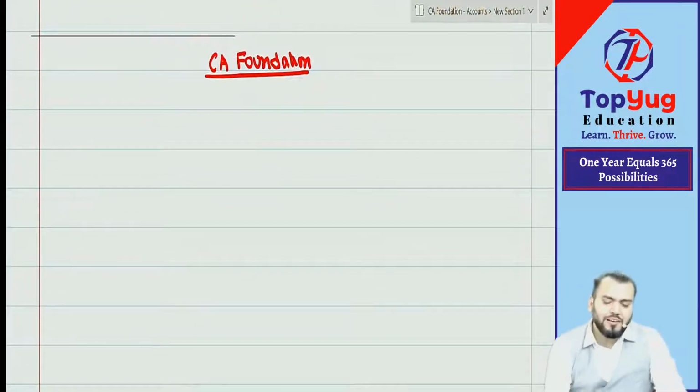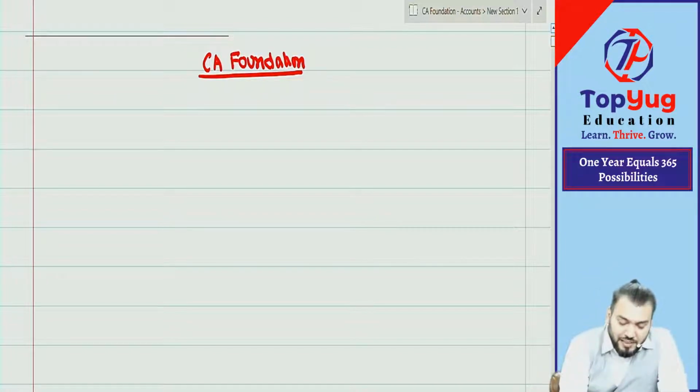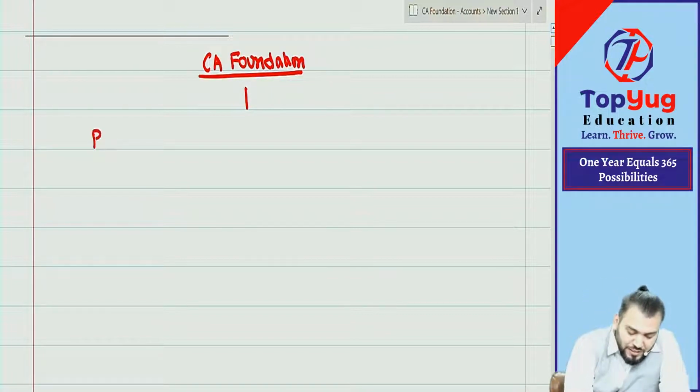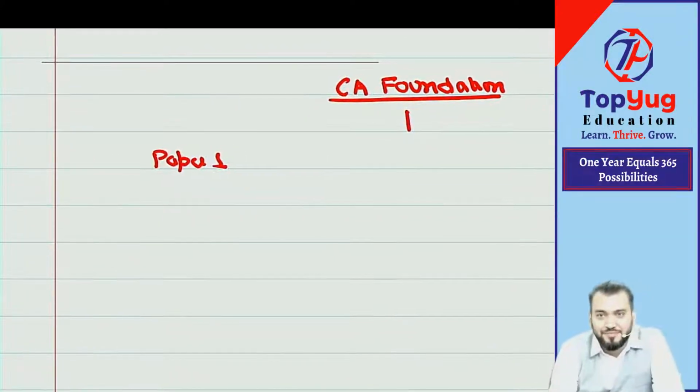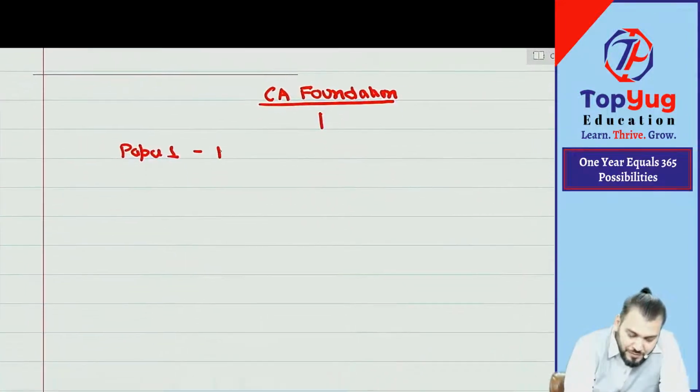Okay. Now coming first to the CA Foundation syllabus. This CA Foundation syllabus has been divided into four parts: Paper 1, 2, 3, 4. So, paper 1, do you know what is paper 1? Have you gone through the syllabus? Can you tell me the name of paper 1?